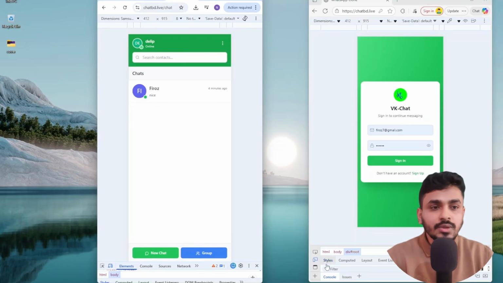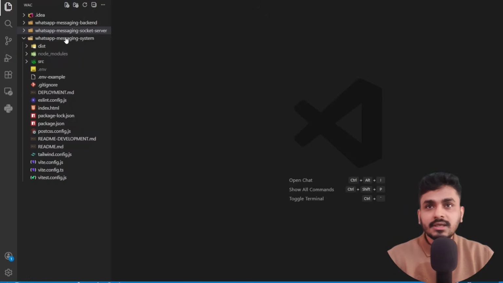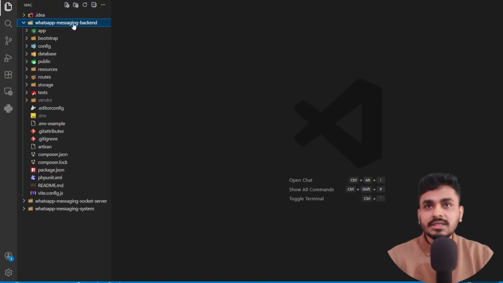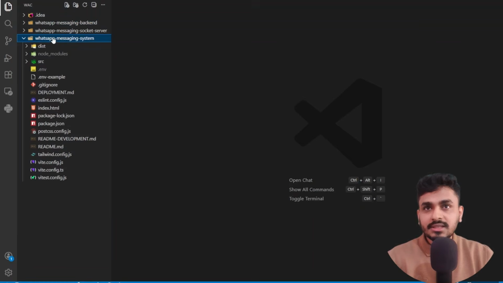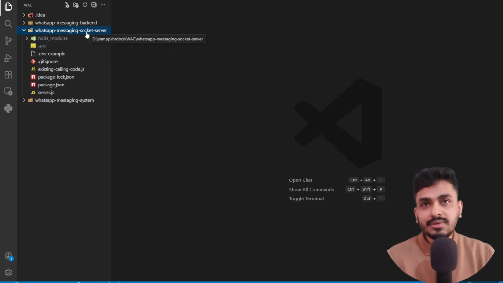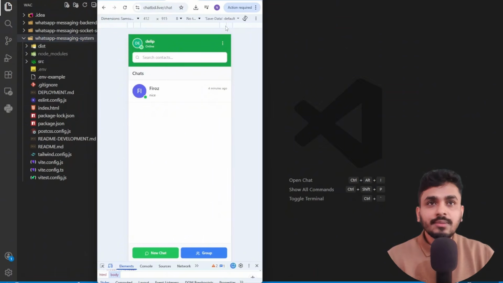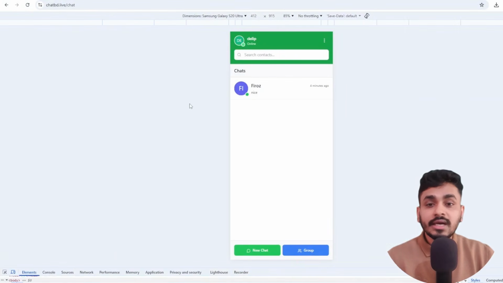Now I am going to show you the coding part. Here is the project. This is the backend part, and this is the front end part, and this is a real-time communication project, which is built with Node and a Socket server.